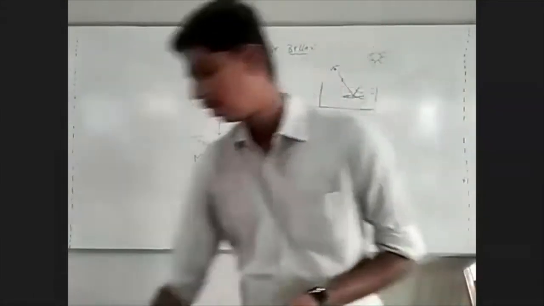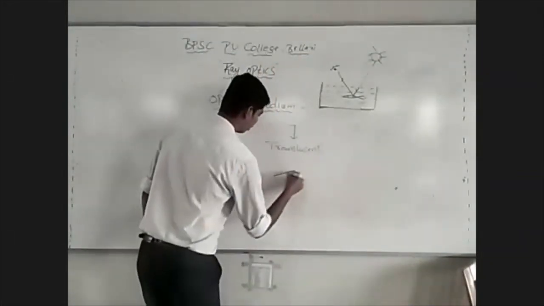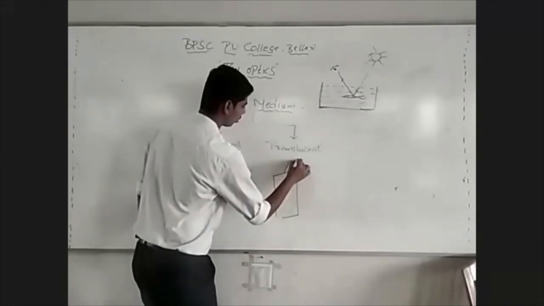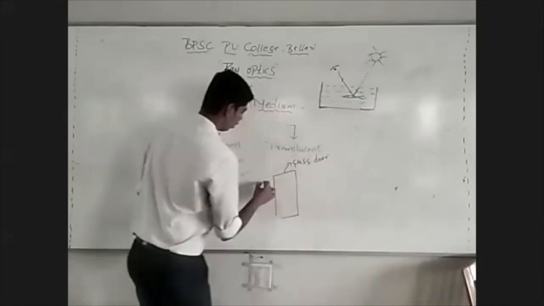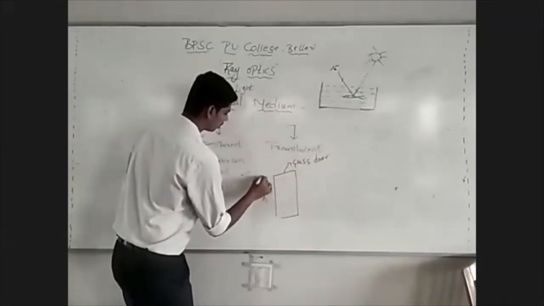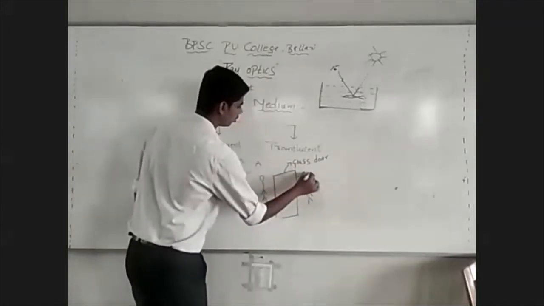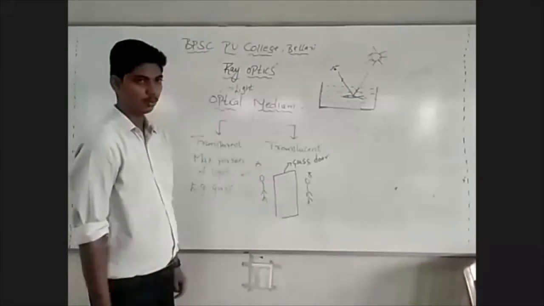Suppose there is a glass door between two persons, A and B. This is A and this is B. This is a glass door between these two persons.